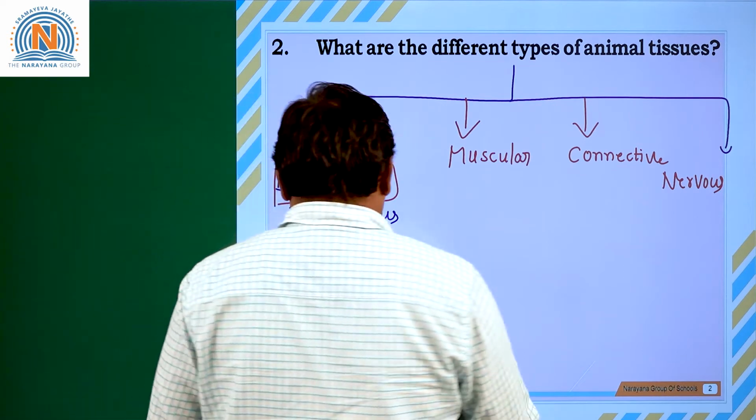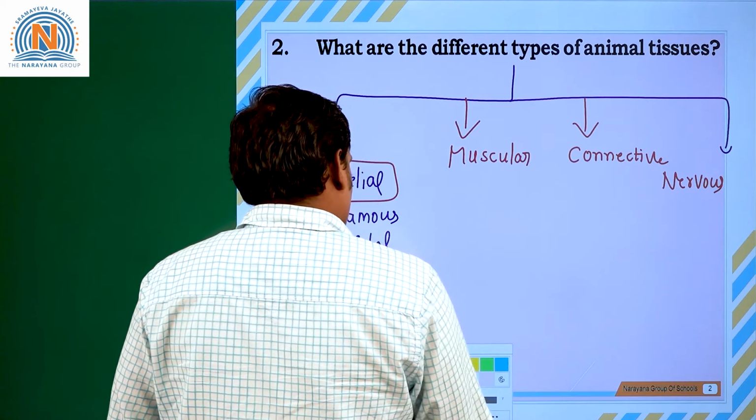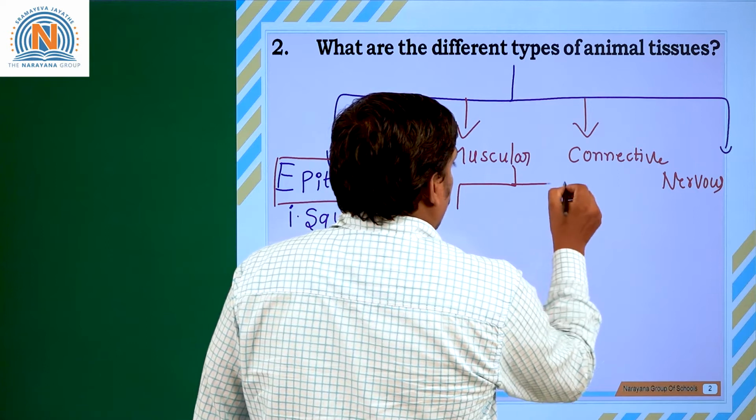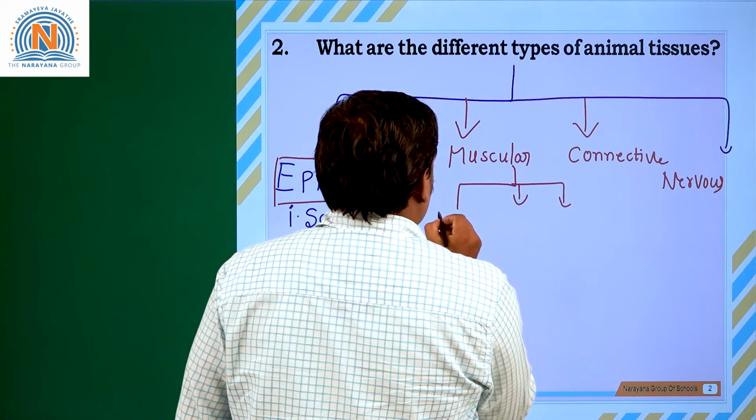Let us see about muscular tissue. Muscular tissues are of three different types. What are those?